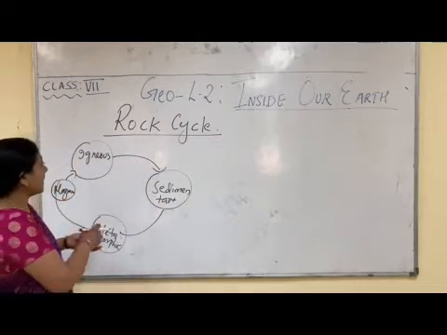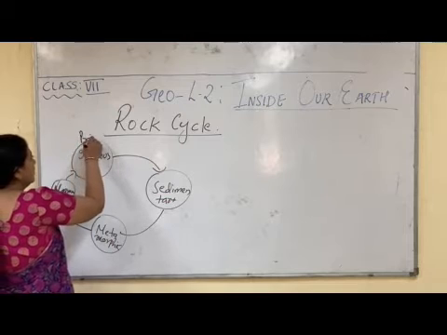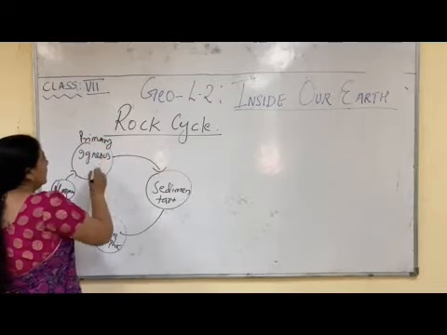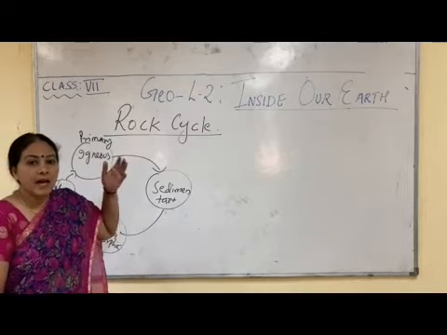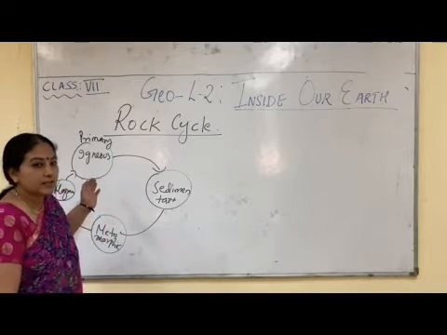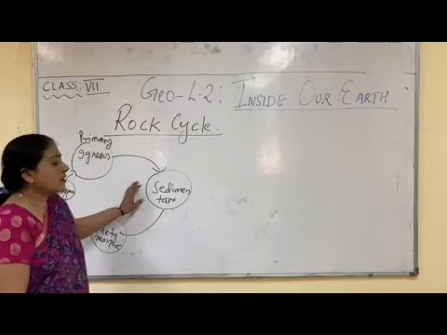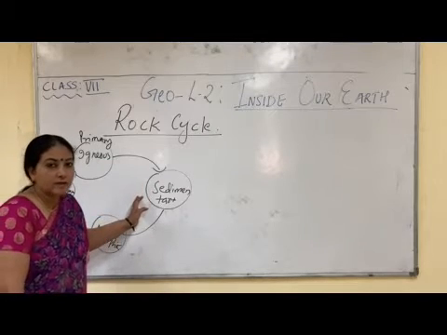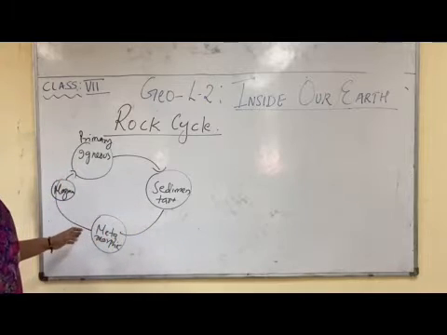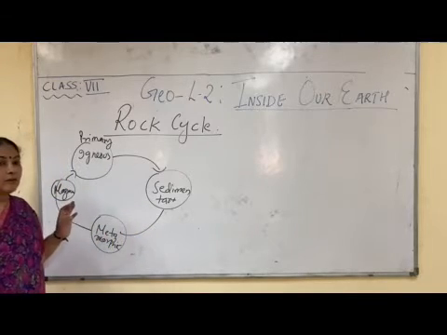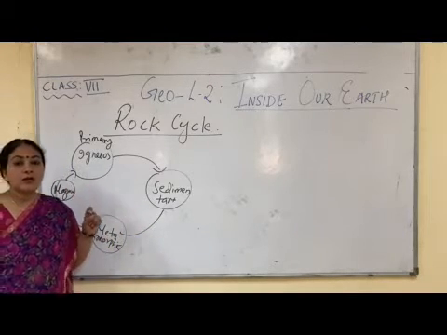It starts with the primary rock, that is igneous rock. The igneous rock is formed by the lava which comes out from the earth's crust. Then this igneous rock is converted into sedimentary rock, and the igneous and the sedimentary rocks both convert into metamorphic rock.